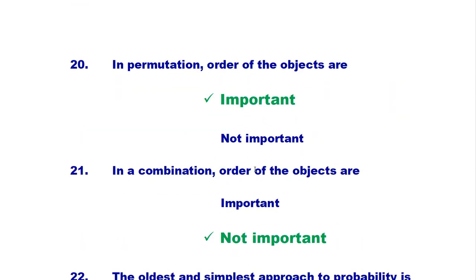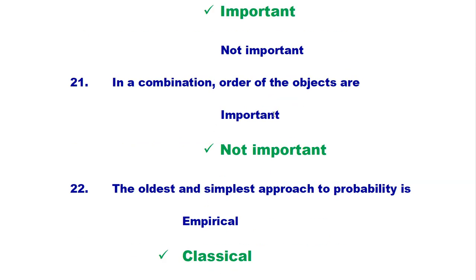In permutation, order of the objects is important. The right answer is important. In combination, order of the objects is not important.